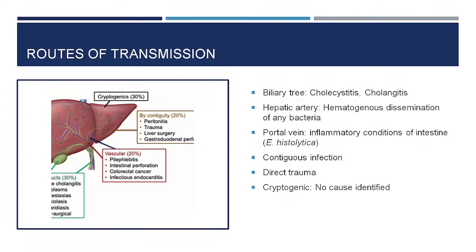Then there is another entity called cryptogenic, where there is no predisposition, we don't know the reason for the route of transmission, because there is no predisposing factor. So for liver abscess there has to be some kind of predisposing factor, particularly cholecystitis, cholangitis, or intestinal infection.